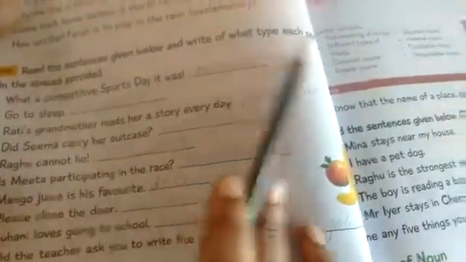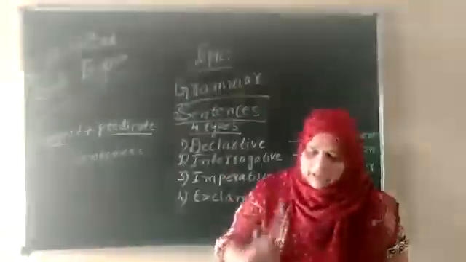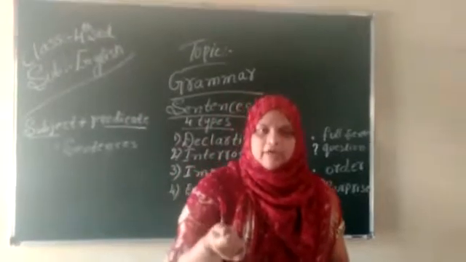Here some sentences are given. Read the sentences given below and write what type each is in the space provided. You have to write which type it is. The symbol is already there. Okay? You have to write. This is the homework for you. Okay children? There are 10 sentences. You have to write whether it is declarative, interrogative, imperative or exclamatory. Okay children? In the next class, from Monday onwards, the test is there.